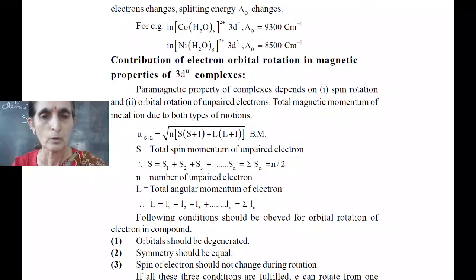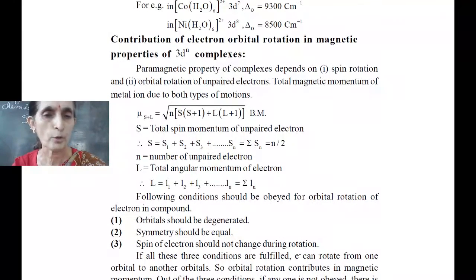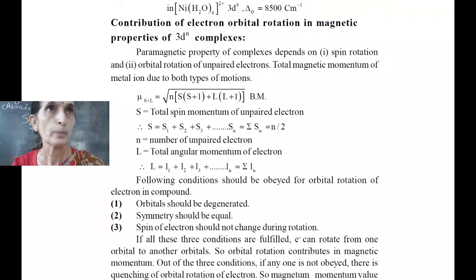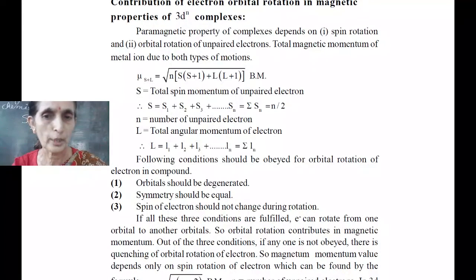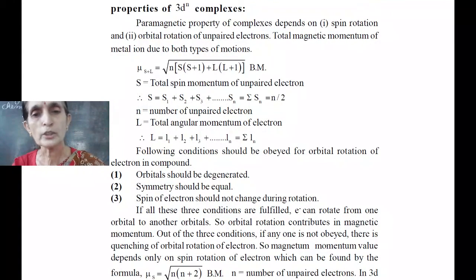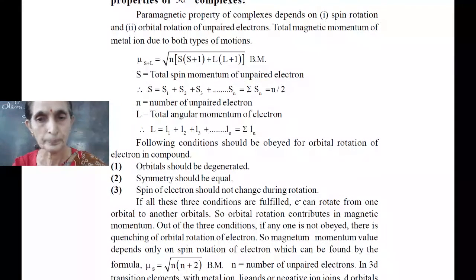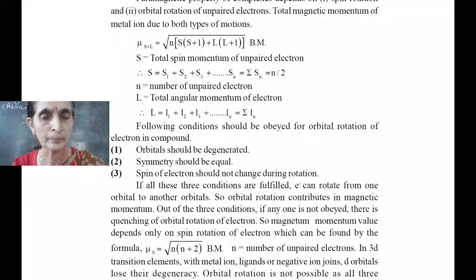Now, following conditions should be obeyed for the orbital rotation of electron. Orbital should be degenerate, symmetry should be equal, spin of electron should not be changed during rotation. If all three conditions are fulfilled, electron can rotate from one to another orbital. At that time, orbital rotation contributes in magnetic momentum value. Out of these three conditions, if one of the conditions is not obeyed, there is quenching of orbital rotation.